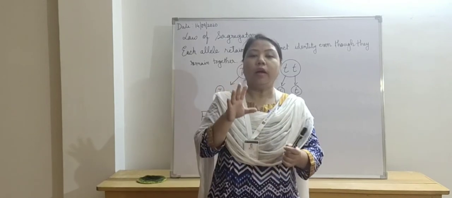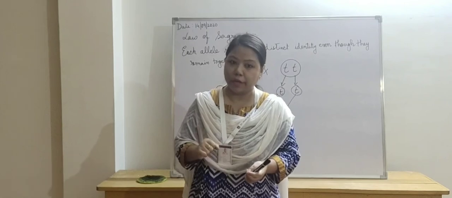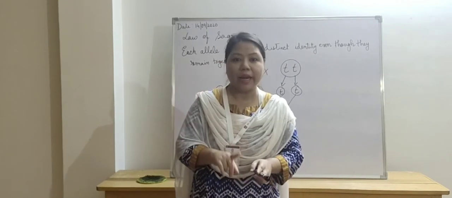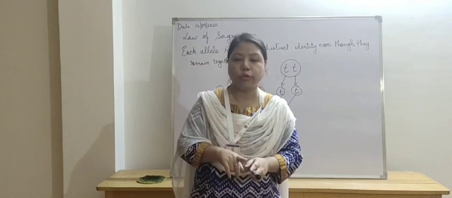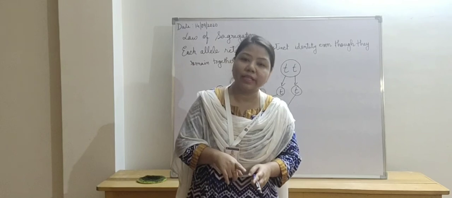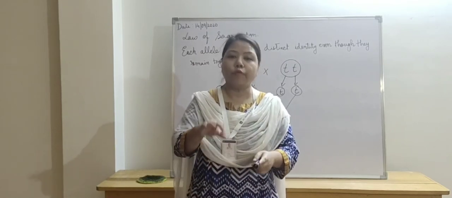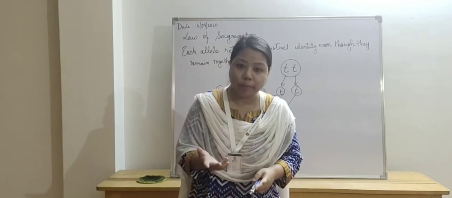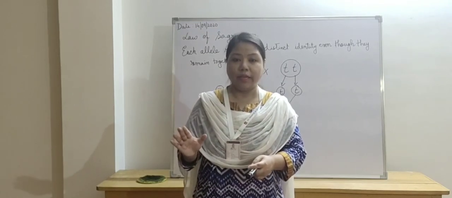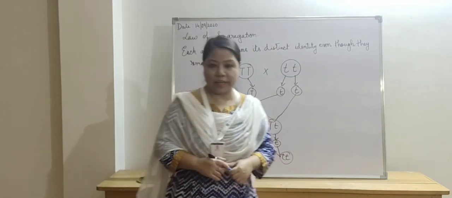We also discussed the law of segregation, where the contrasting characters will come together, but they will not blend or mix with each other or combine to form a new intermediate character. That does not happen, and that is called the law of segregation.